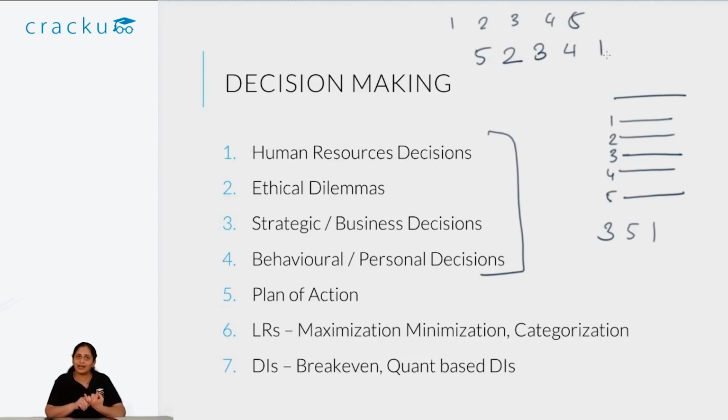Or they can be LR type of questions, asking how do I maximize, or what is the max number of students that can be part of this group, what is the min number of students that can be part of this group. Essentially categorization questions where you are given that there are 3 types of tickets, A type, B type, C type, and you have to use the rules to find out the answer. So these are objective type of questions.